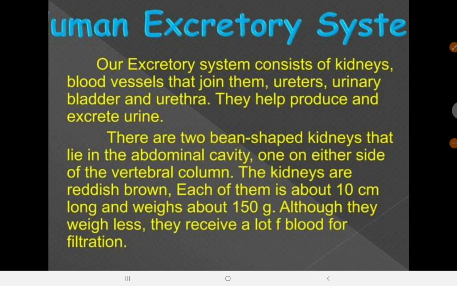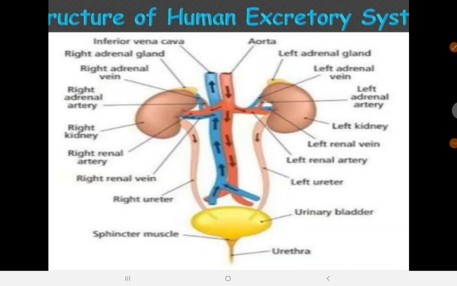Now, our excretory system consists of the kidneys, blood vessels that join them, ureters, urinary bladder, and urethra. They help produce and excrete urine. There are two bean-shaped kidneys that lie in the abdominal cavity, one on either side. Each kidney is about 10 centimeters long and weighs about 150 grams.